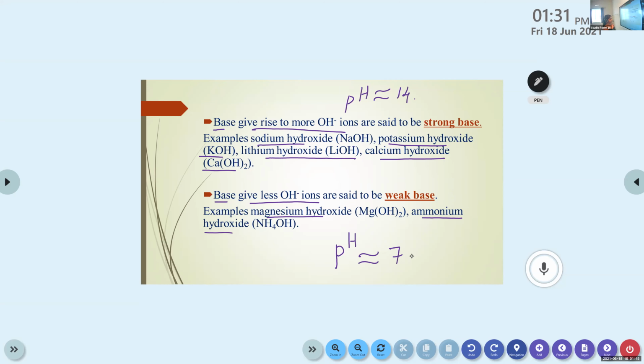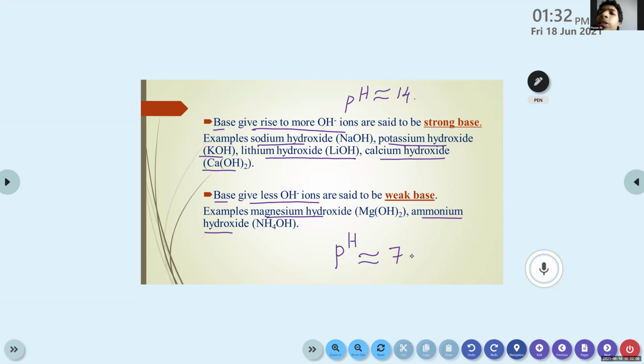Bases that give fewer OH minus ions are said to be weak bases. Examples: magnesium hydroxide, ammonium hydroxide.